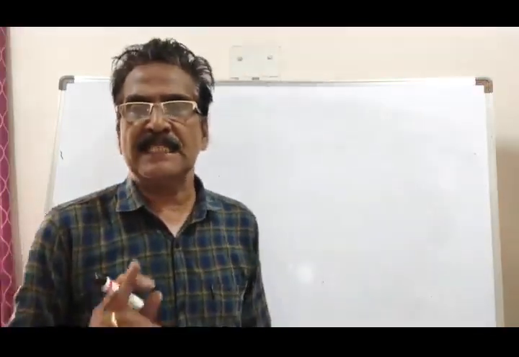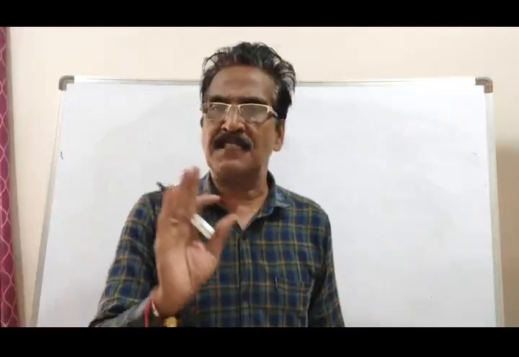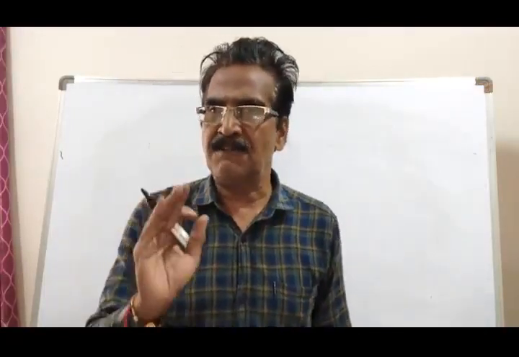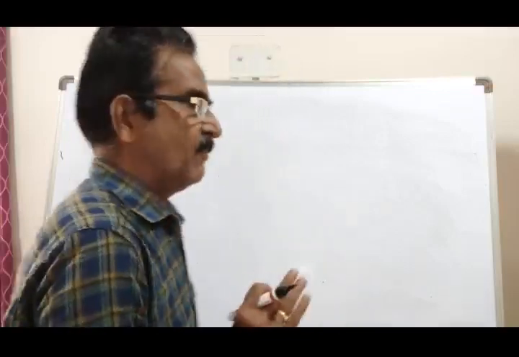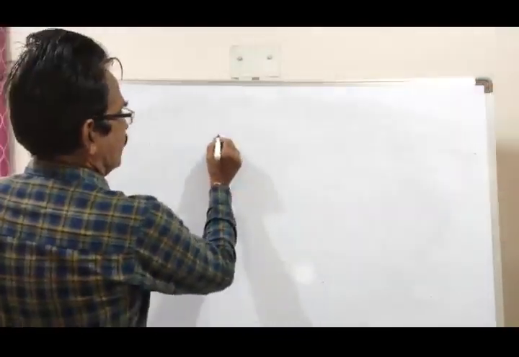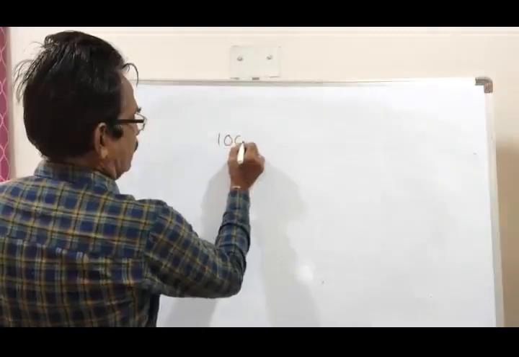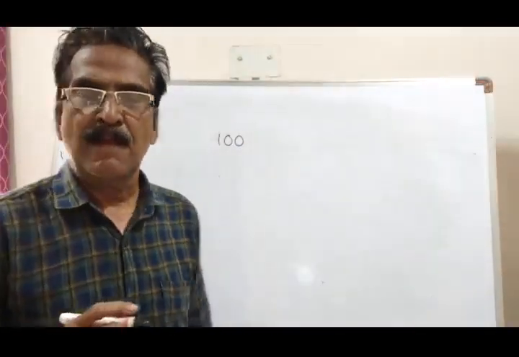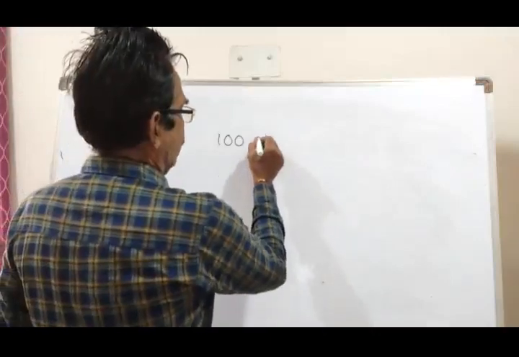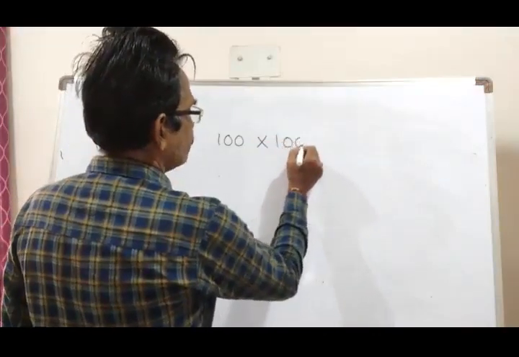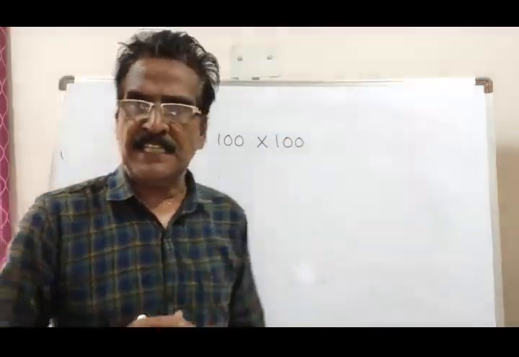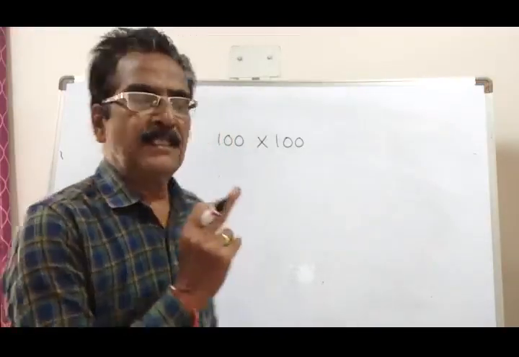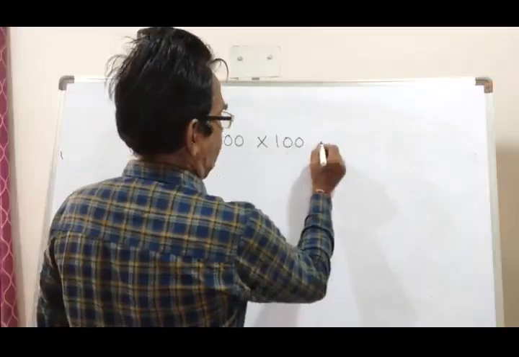See, first the number of visitors is 100. Each ticket cost 100 paise, and the number of visitors is say 100. Then the total revenue is 100 rupees.